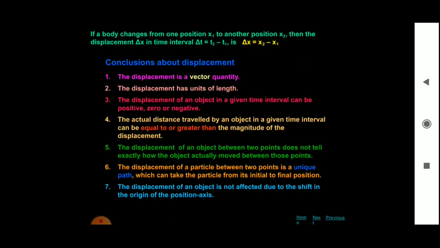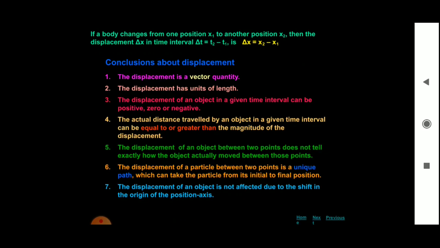If a body changes from one position to another, we represent the positions in terms of x. So x1 is considered as the first position, and the other position we consider as x2.